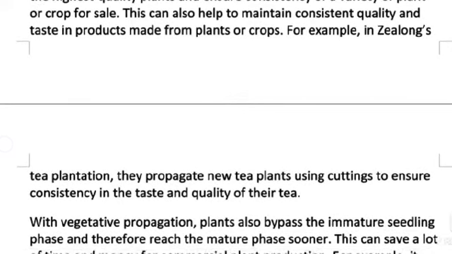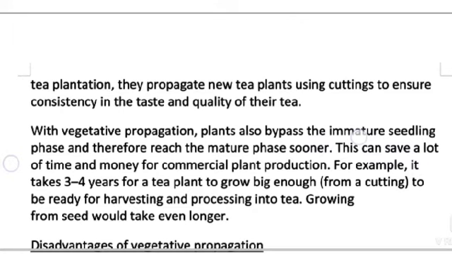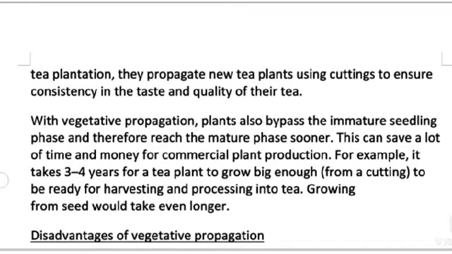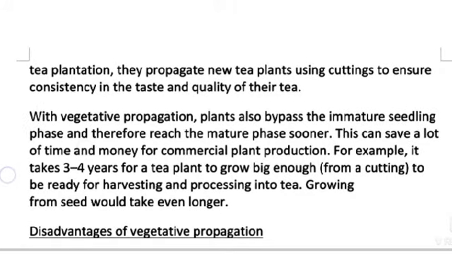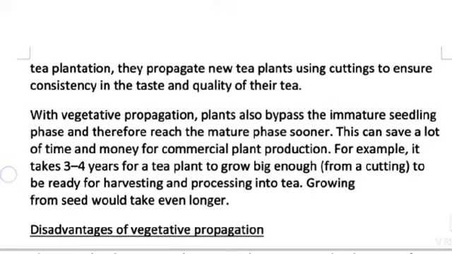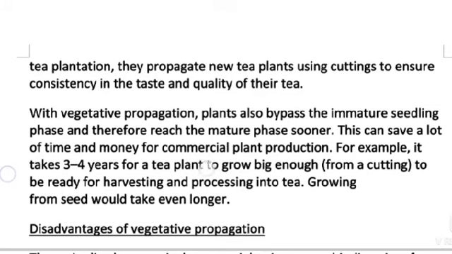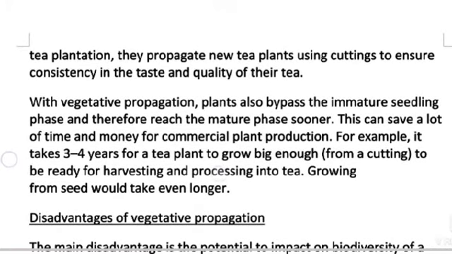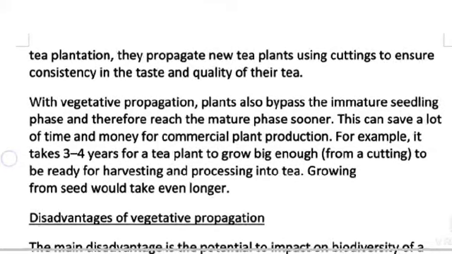quality of their tea. With vegetative propagation, plants also bypass the immature seedling phase and therefore reach the mature phase sooner. This can save a lot of time and money for commercial plant production. For example, it takes 3 to 4 years for a tea plant to grow big enough from a cutting to be ready for harvesting and processing into tea. Growing from seeds would take even longer.